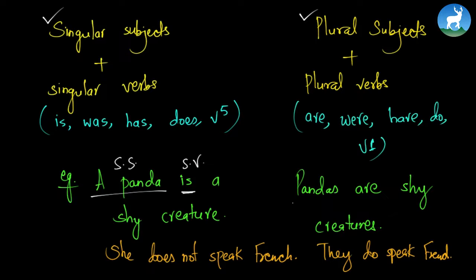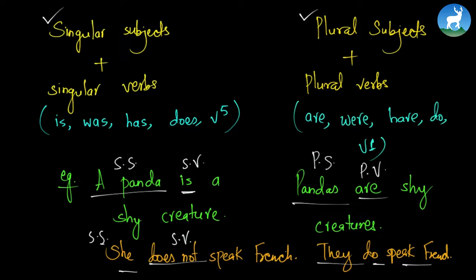Right? Now pandas is a plural subject. Are is a plural verb. Pandas are shy creatures. She does not speak French. Now does not is a singular verb. She is a singular subject. They do speak French. Now in this sentence the word do is trying to emphasize something, is trying to give priority to speaking French.